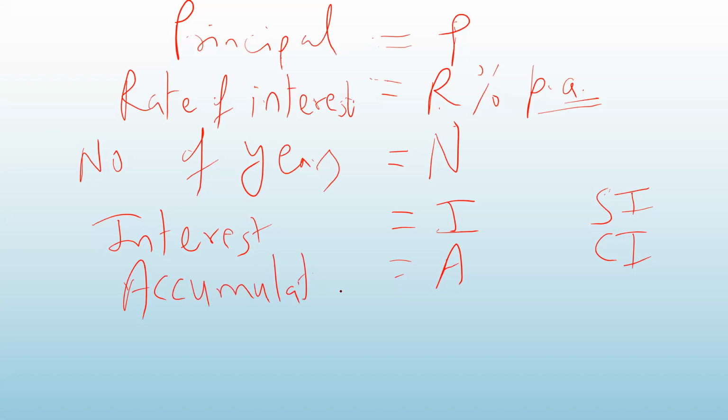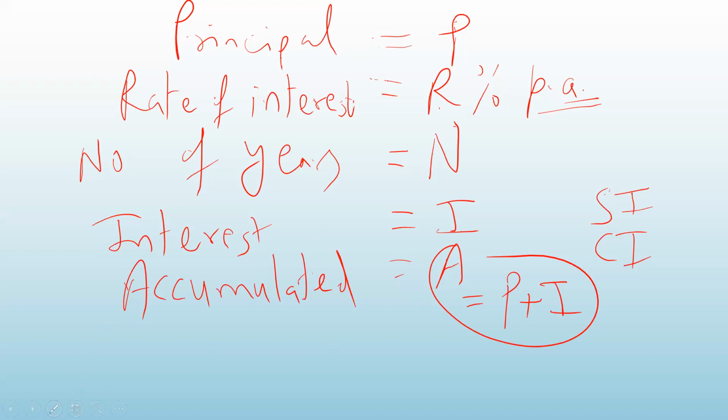It means after your maturity period, how much amount you will get, that is called the accumulated amount. Accumulated amount is nothing but the principal, the original amount which you have kept in the bank or taken as the loan, and if you add the interest to that, what you get is the accumulated amount. So A is equal to P plus I.